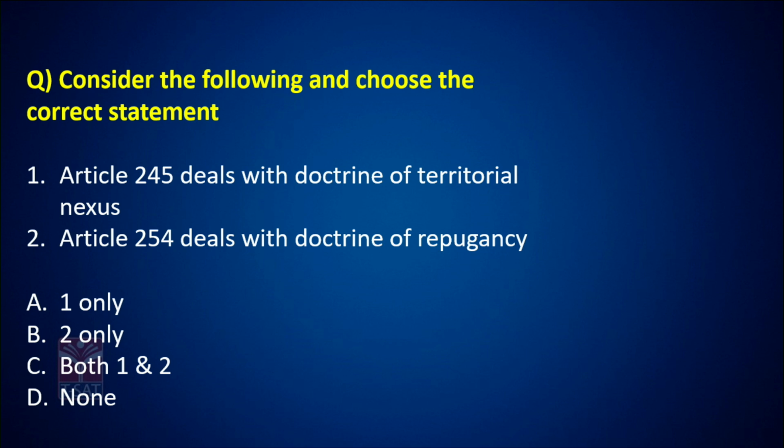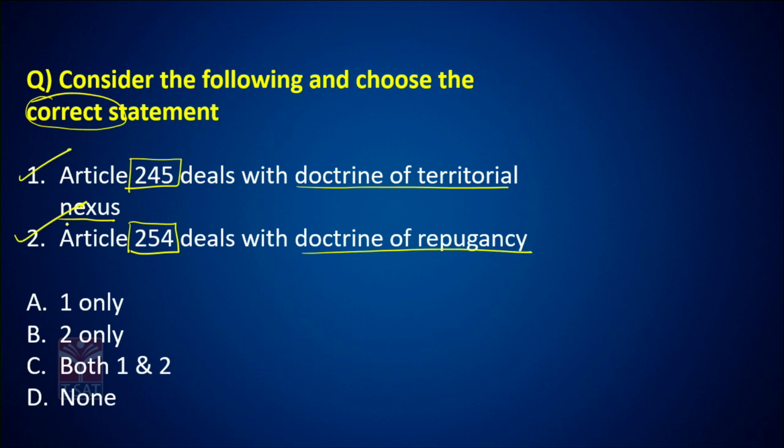It says, consider the following and choose the correct statement. Statement number 1. Article 245 deals with the doctrine of territorial nexus. Article 254 deals with the doctrine of repugnancy.